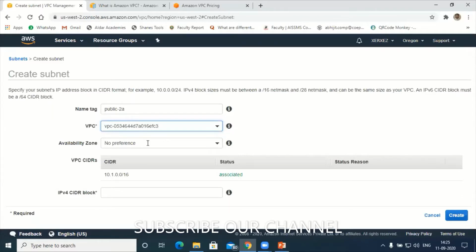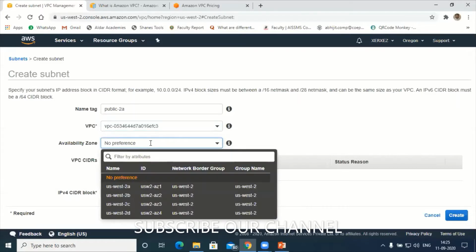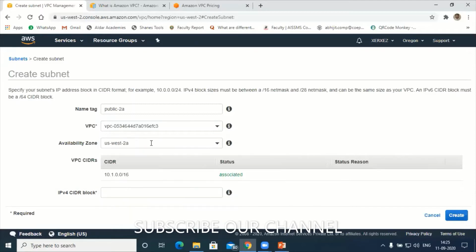Now the availability zone is most important here. For public 2A, I will assign West 2A. That means I'll keep this server under the data center of West 2A inside the Oregon region.